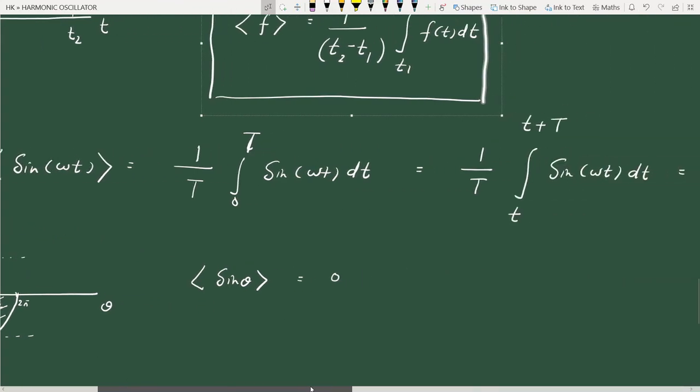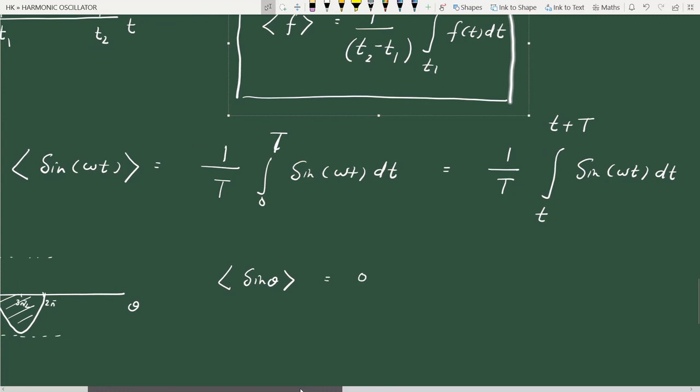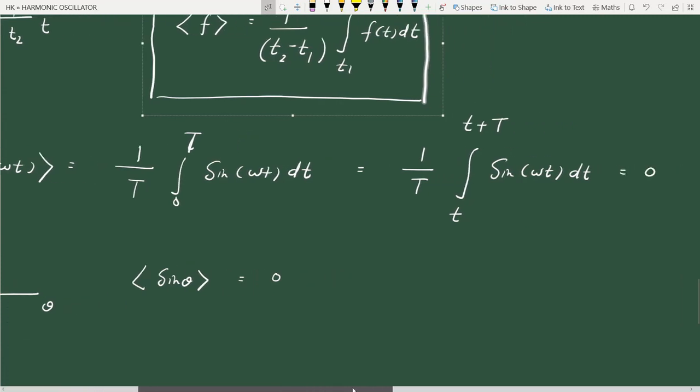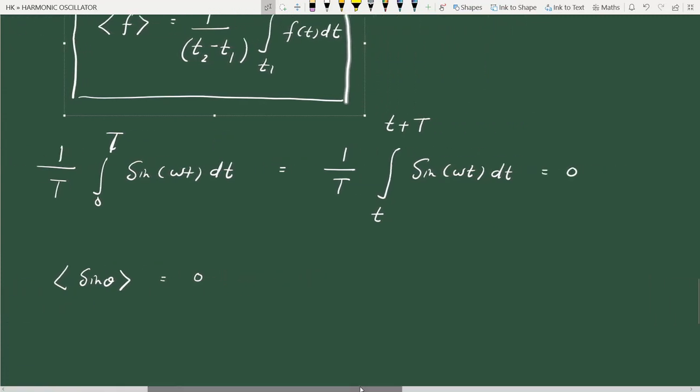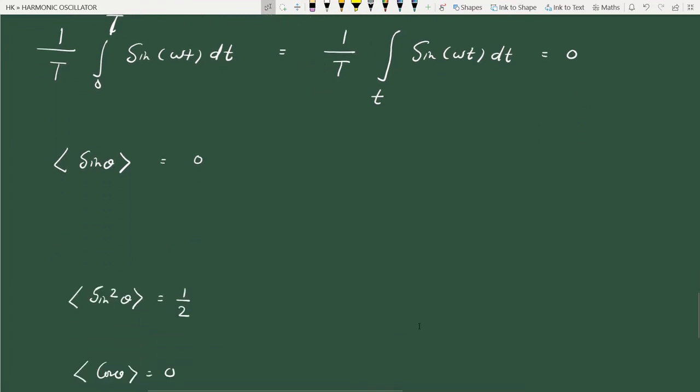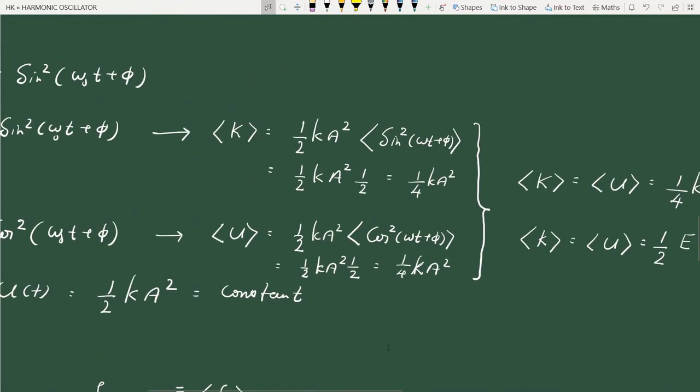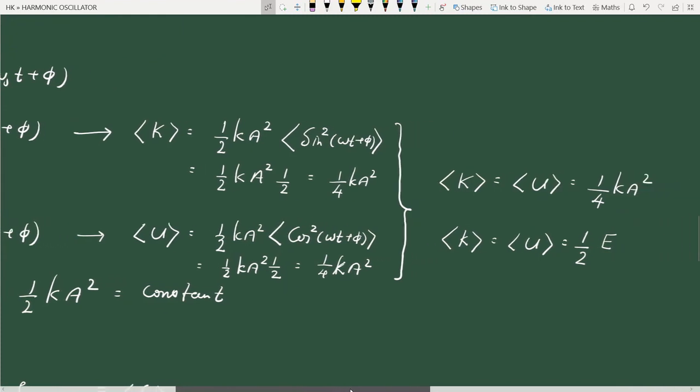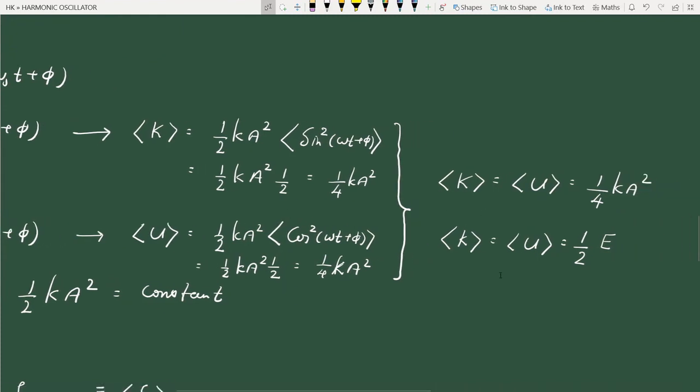I have not written down the expression for sine square theta, but you can simply replace sine theta by sine square theta. A similar expression you will get. Analytically you can do the calculation. And we have used this result to calculate the average value of kinetic energy and potential energy over one cycle. We see that the average value of kinetic energy equals the average value of potential energy equals 1 by 4 K A square, that is half the total energy. So this completes the discussion on the basic results of the ideal harmonic oscillator or undamped harmonic oscillator.